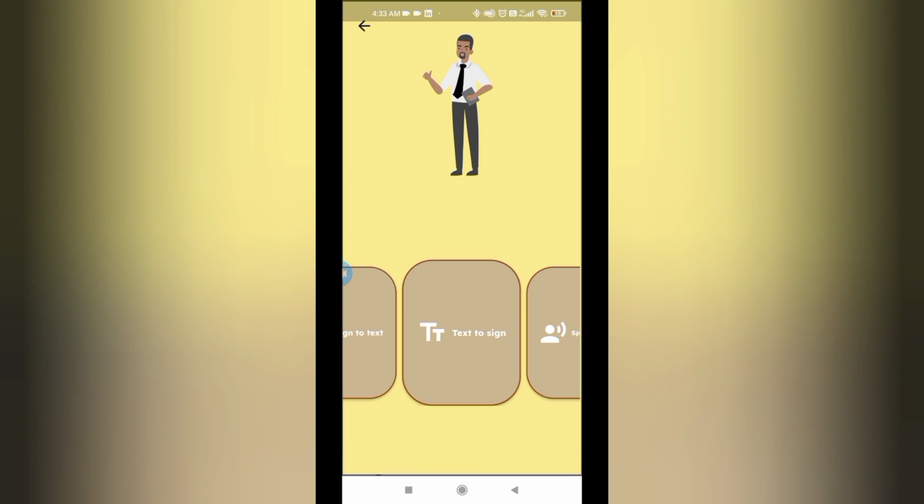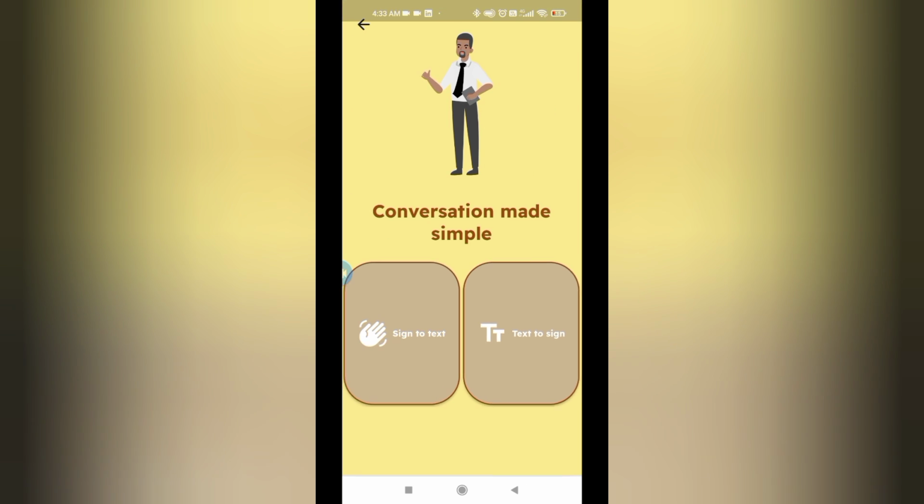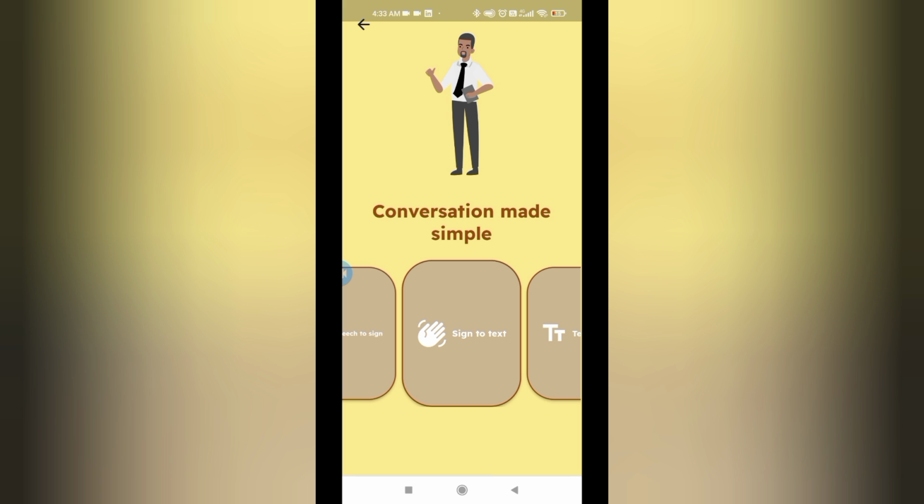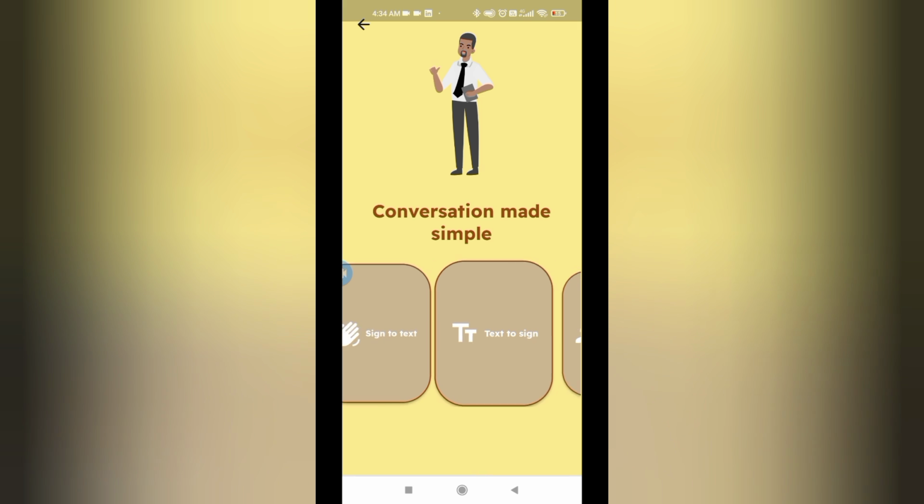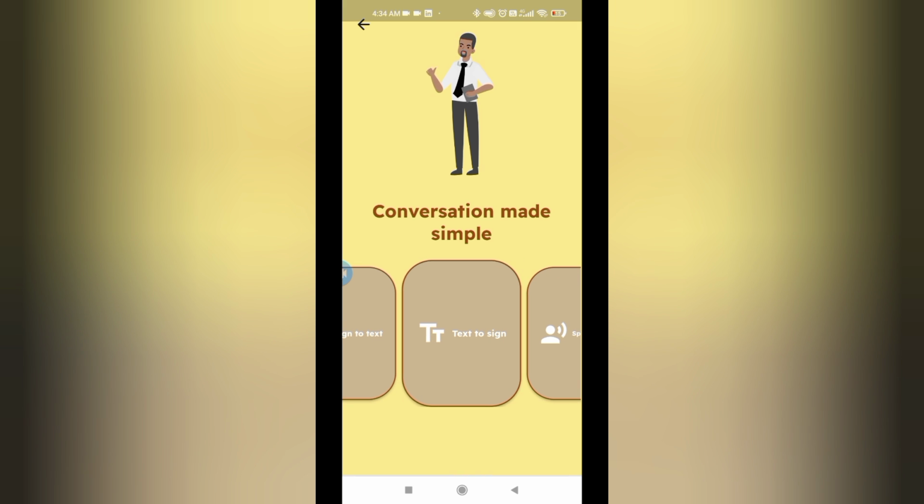So when it comes to conversations, we have sign to text, which uses MediaPipe to analyze the hand gesture points, and when the particular gesture points map to a text. The text to sign is similar to that; we use a bidirectional mapping.